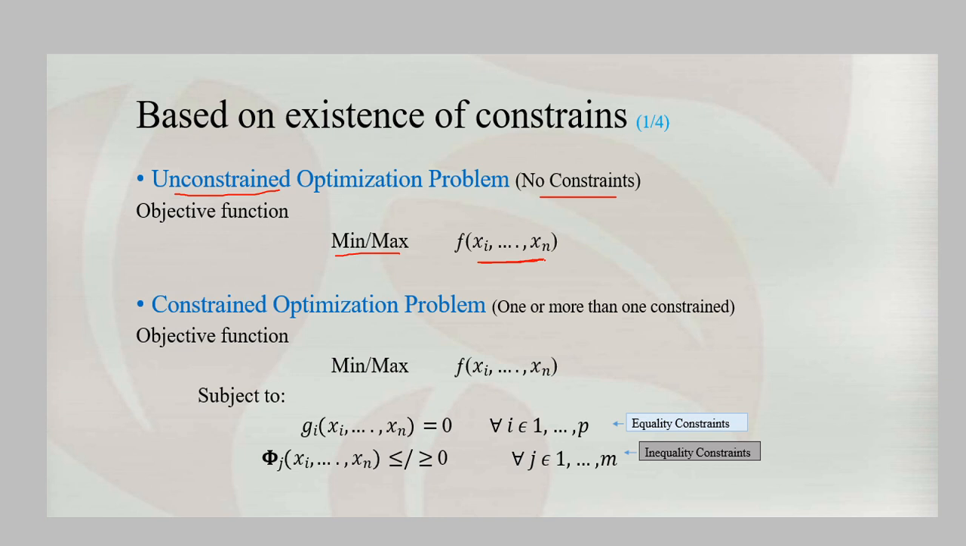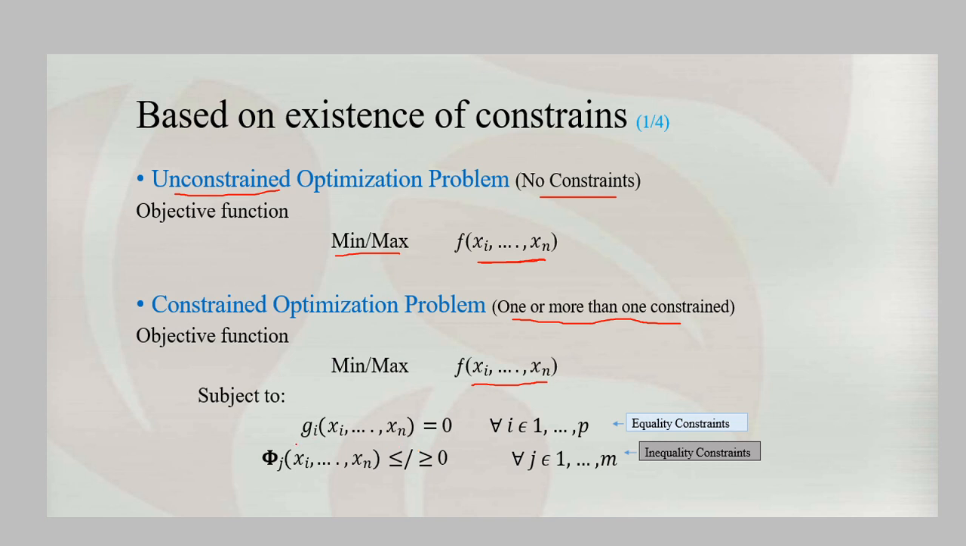The second categorization under the existence of constraints is the constrained optimization problem. In that, the solution is identified based on one or more constraints. Based on a few constraints we try to find the optimal solutions. Again the objective function, or output function, f of x of 1 to x of n, we try to find the minimum or maximum, where n is the maximum number of elements, subject to the constraints.